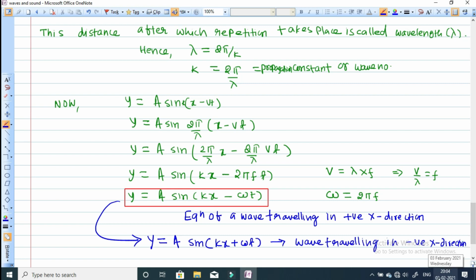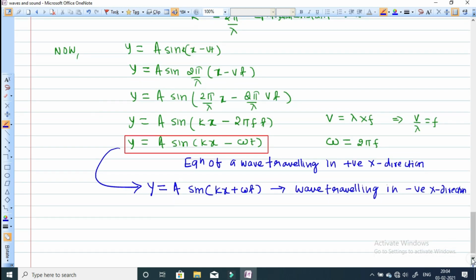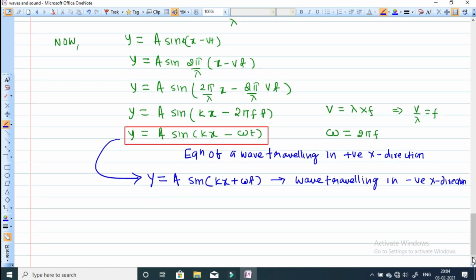Now we will take a very small numerical to get an idea about the wave.